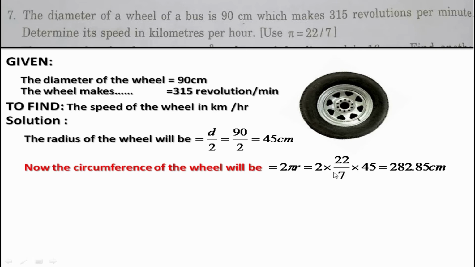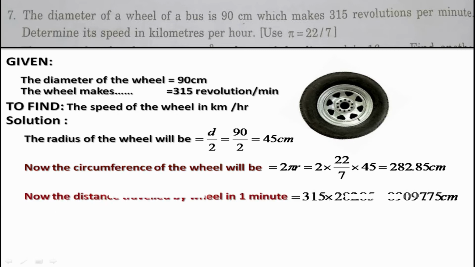Here I have used 2 pi r. 2 into 22 by 7 into 45. I have got the circumference 282.85 centimeter. This is the circumference of this wheel, and this is the distance traveled by the wheel in one revolution. Okay, this concept should be clear in your mind.